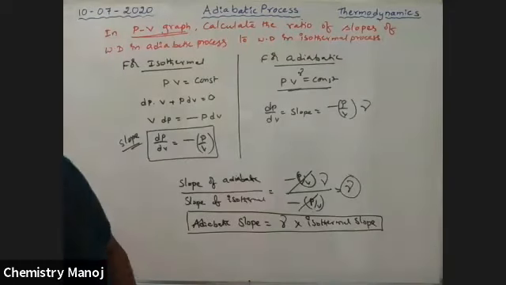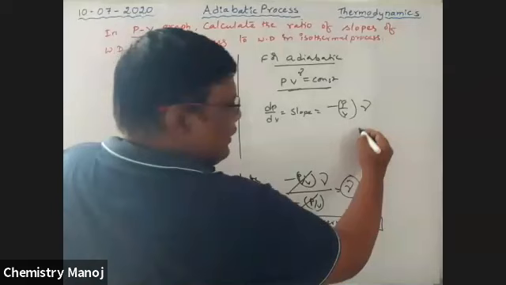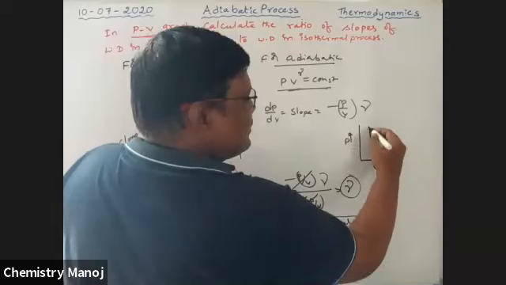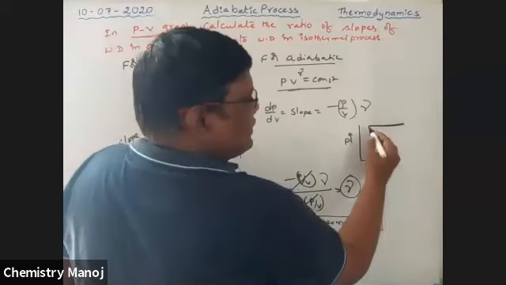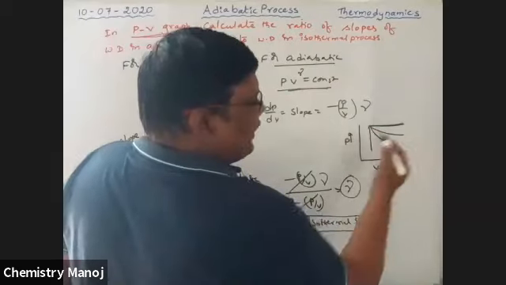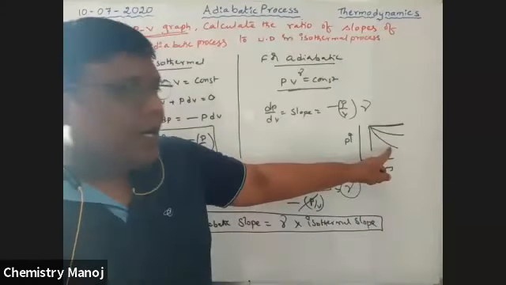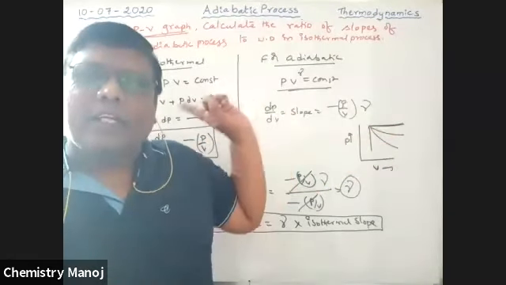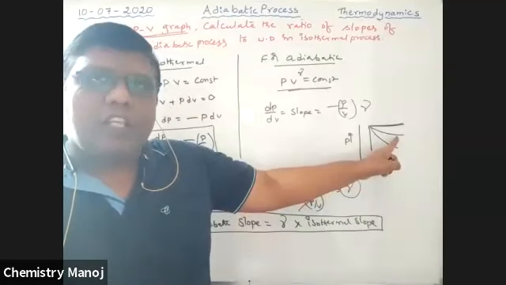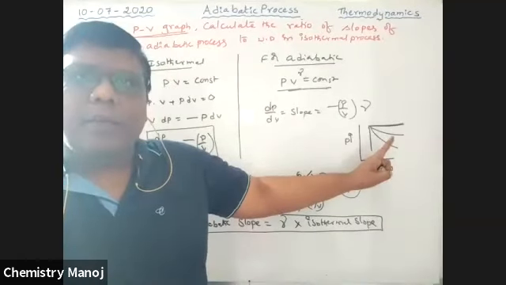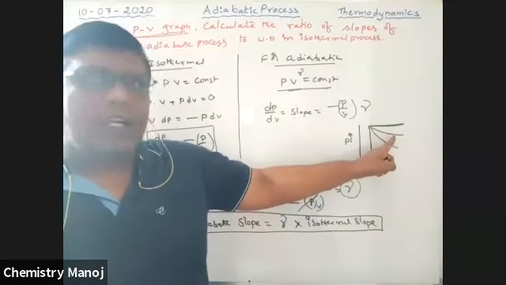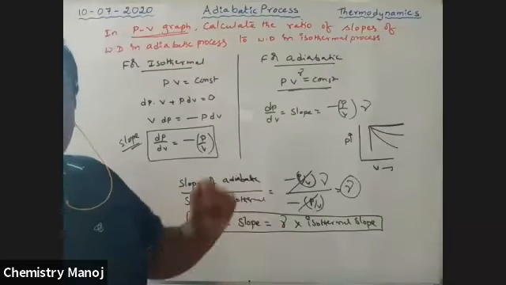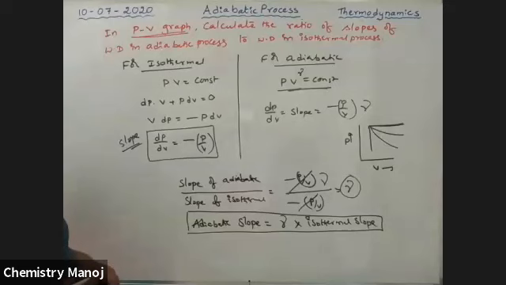Adiabatic slope. So that is why at one time I drew PV lines there. This is the pressure axis, this is the volume axis. So see here, this one is for the isothermal process, and this one is for the adiabatic process. So the adiabatic slope is more than that of the isothermal process. We know adiabatic slope is always greater than that of isothermal slope. How many times? Gamma times is more. It is very, very important.